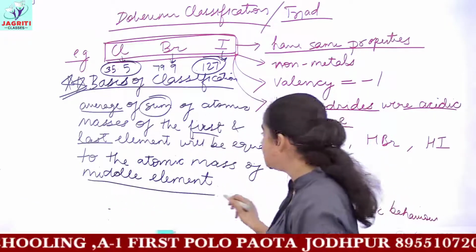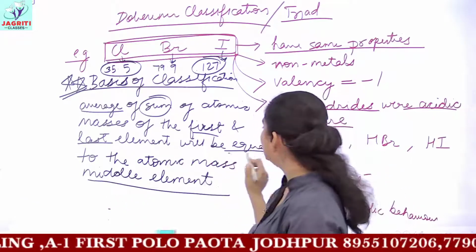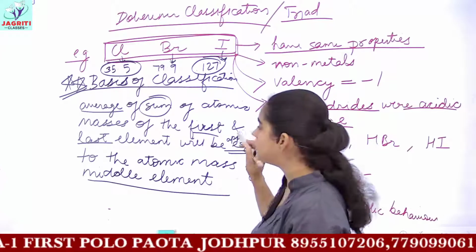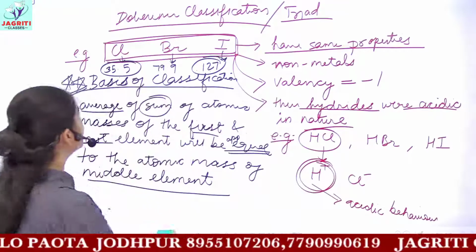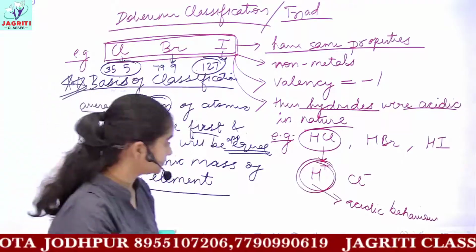So this would not be exactly equal to, but approximately equal to the atomic mass of the middle element.